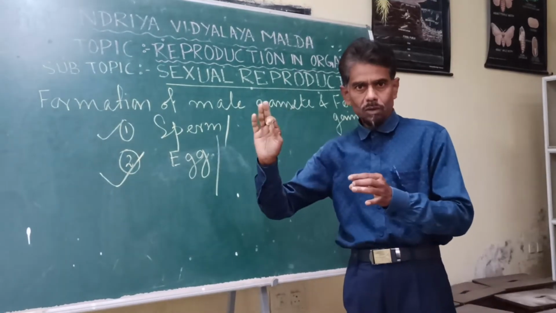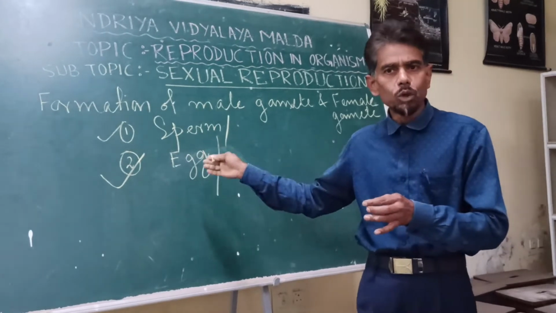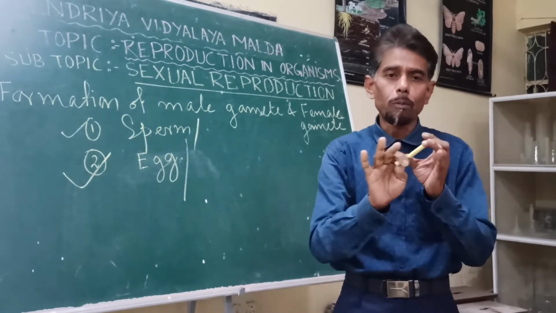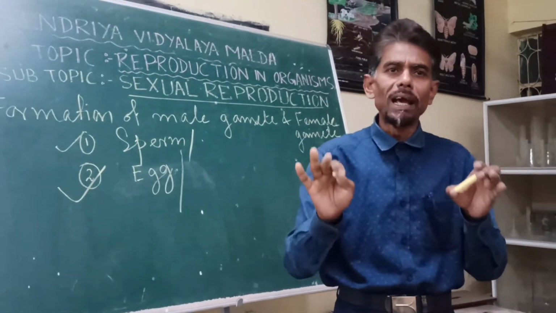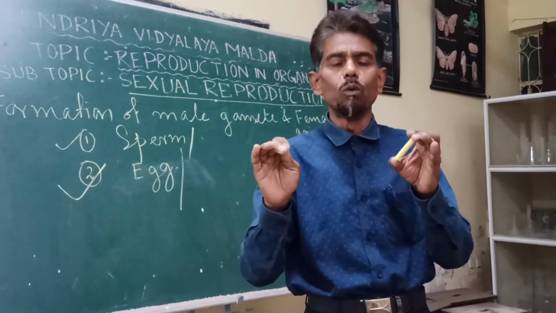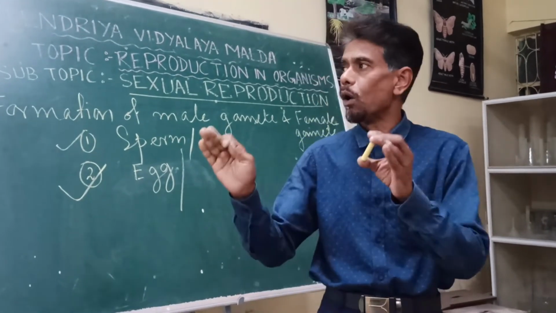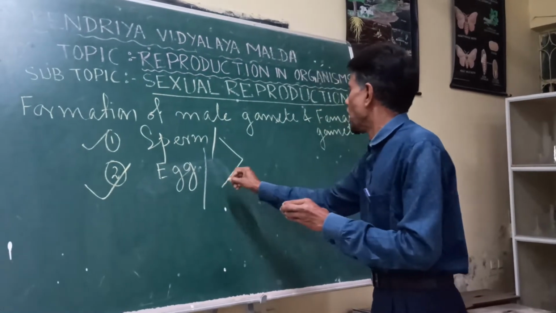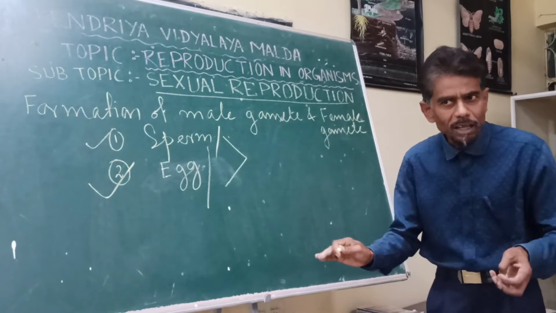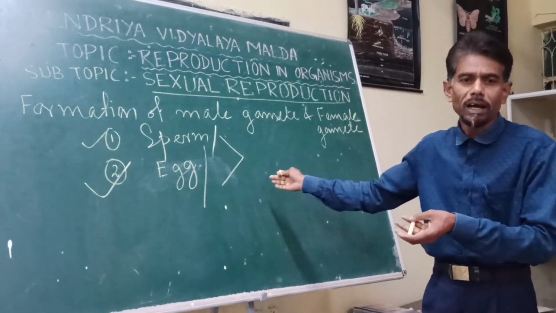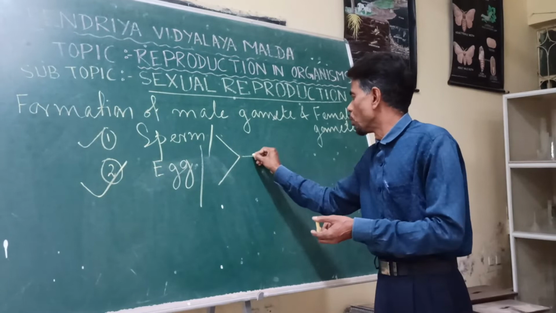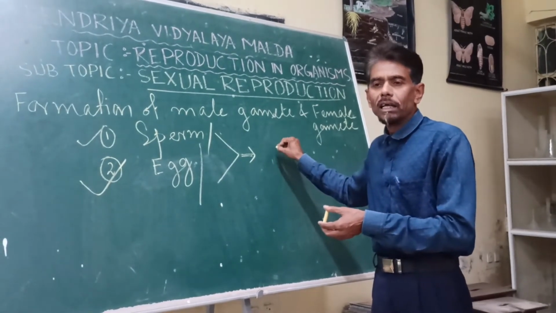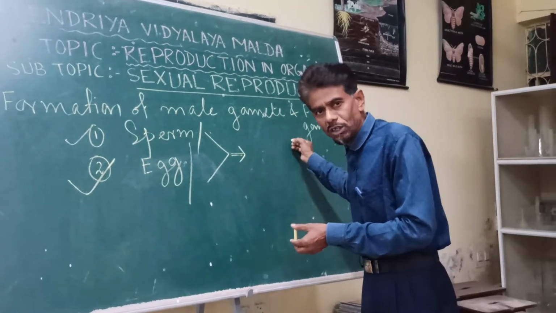Whatever may be the case, the formation of male and female gamete is the most essential feature of sexual reproduction, because it is these two gametes that have to meet each other, as we shall discuss in detail after some time, to undergo the formation of zygote, and it starts the formation of the new generation.